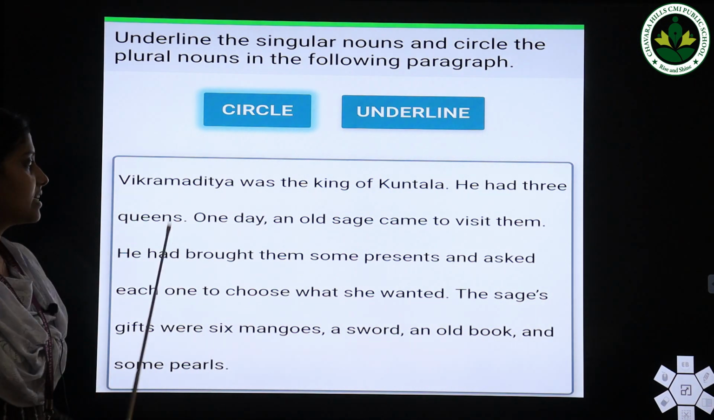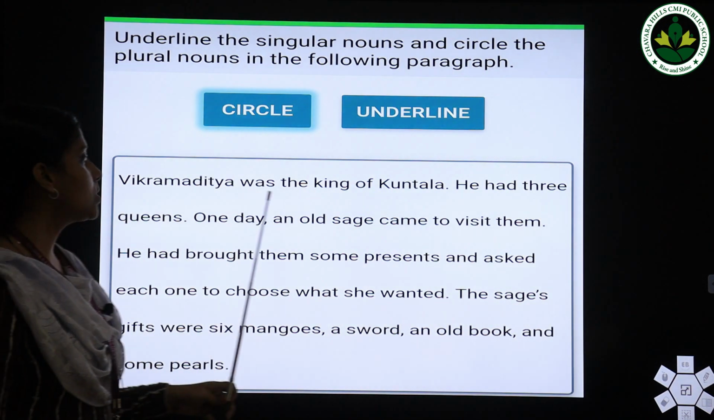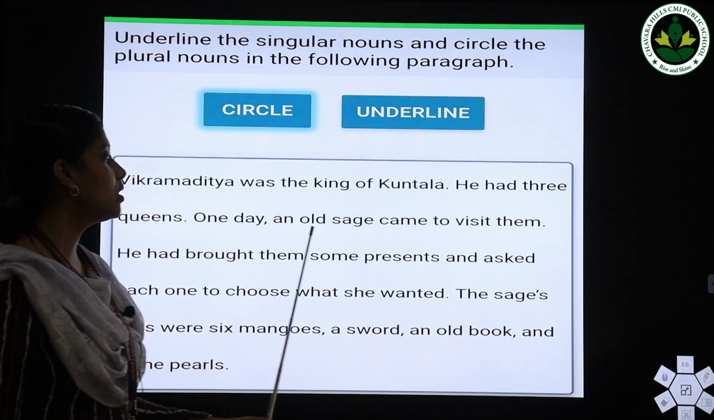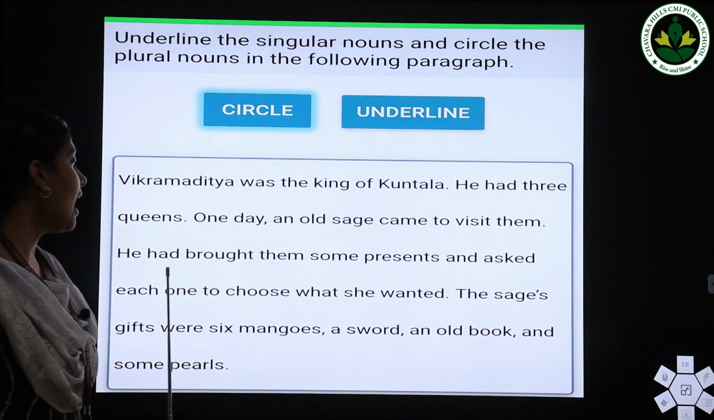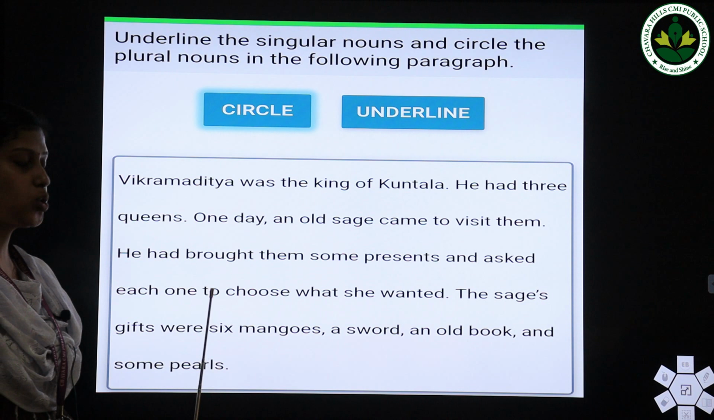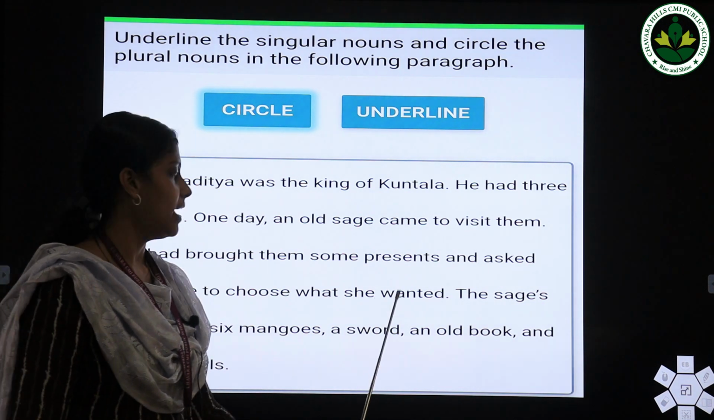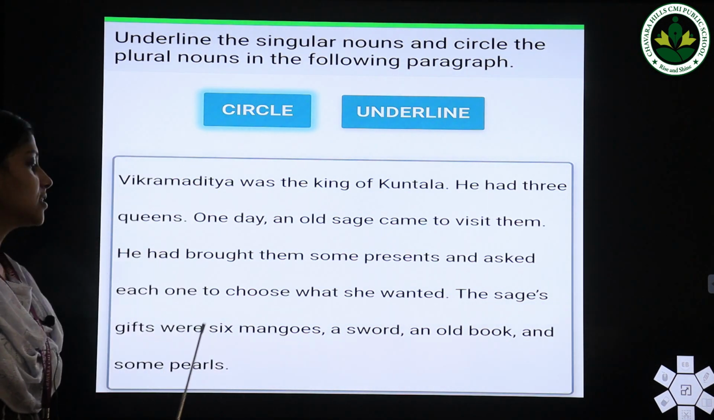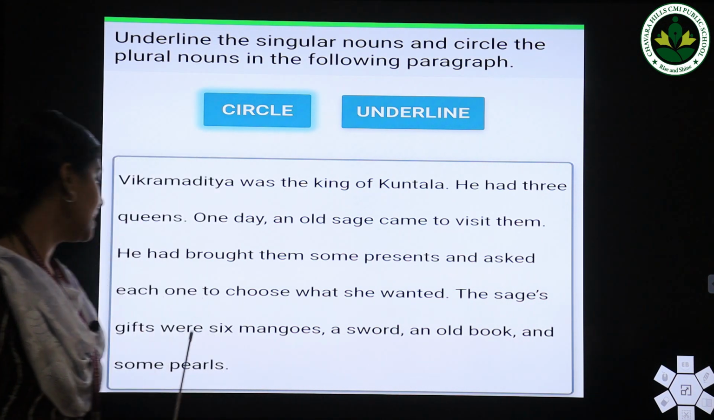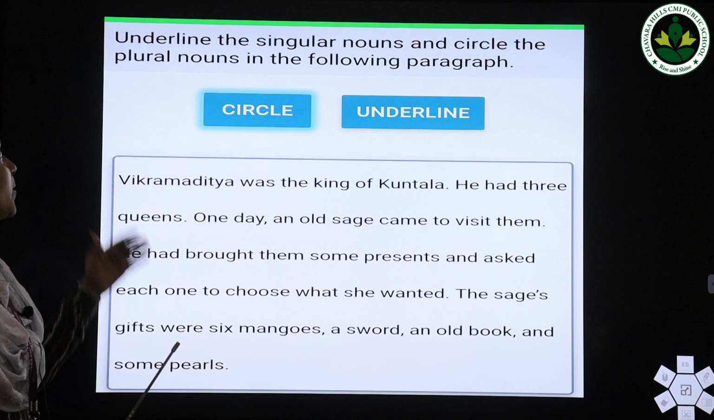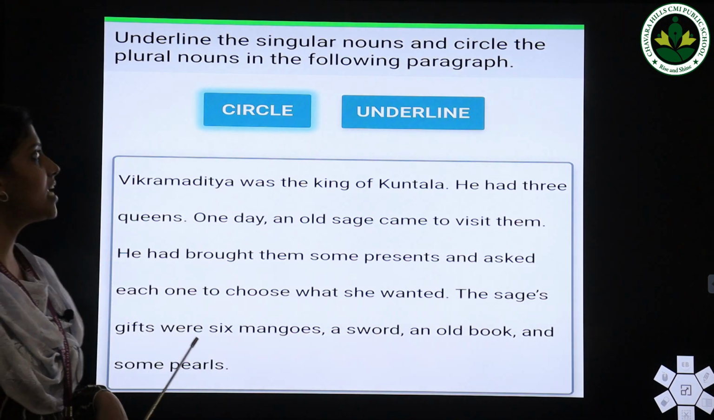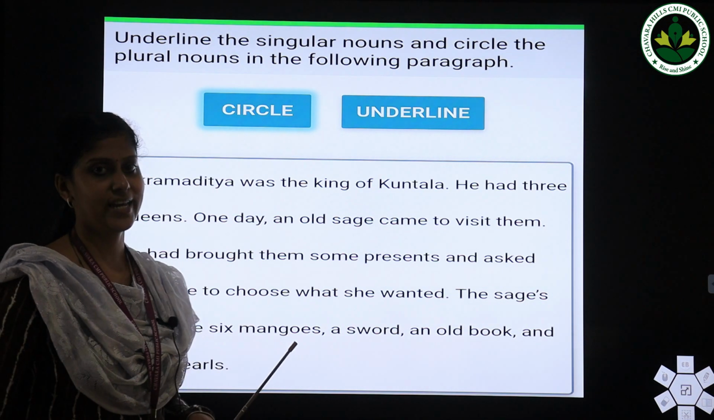Let me read for you. Vikramaditya was the king of Kundala. He had 3 queens. One day an old sage came to visit them. He had brought them some presents and asked each one to choose what she wanted. The sage's gifts were 6 mangoes, a sword, an old book and some pearls. Here you have to underline the singular nouns and circle the plural nouns in the following paragraph.